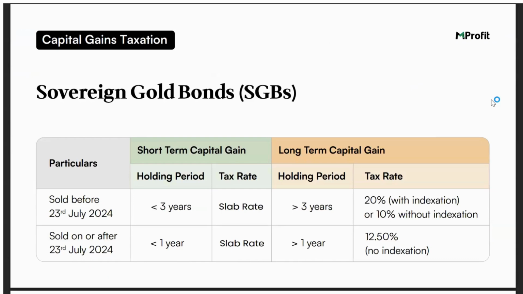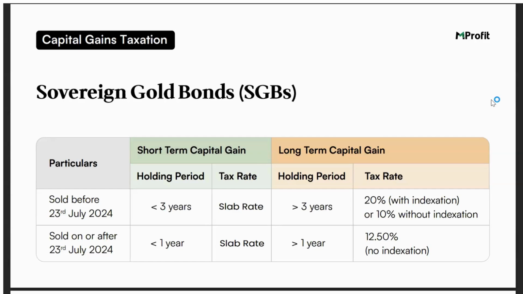Yes, sorry. Now for sovereign gold bonds, there has been a change in the holding period definition. If you are selling any sovereign gold bond before 23rd of July 2024, the holding period is 3 years. That is, if you are selling it within 3 years, it will be classified as short term and the tax rate will be the slab rate. That is, it will be added to your total income. If it is long term in nature, that is, if you're selling it after completion of 3 years, the tax rate will be twofold. One, if you want the benefit of indexation, it will be taxed at 20%. But if you do not take the benefit of indexation, it will be taxed at 10%.